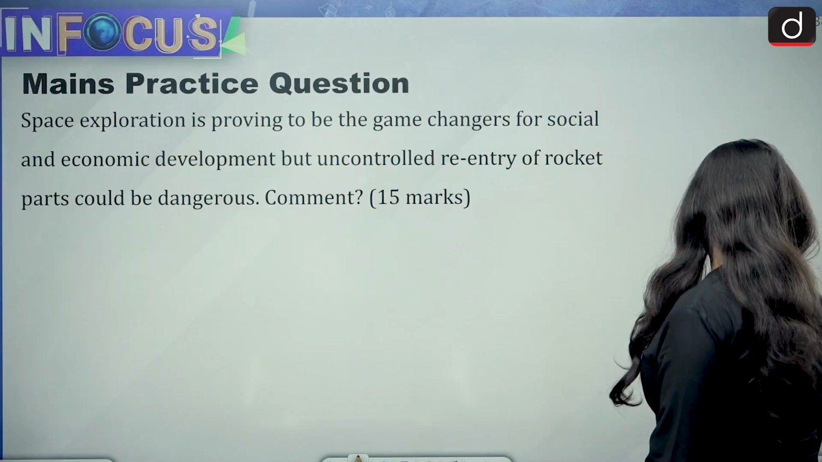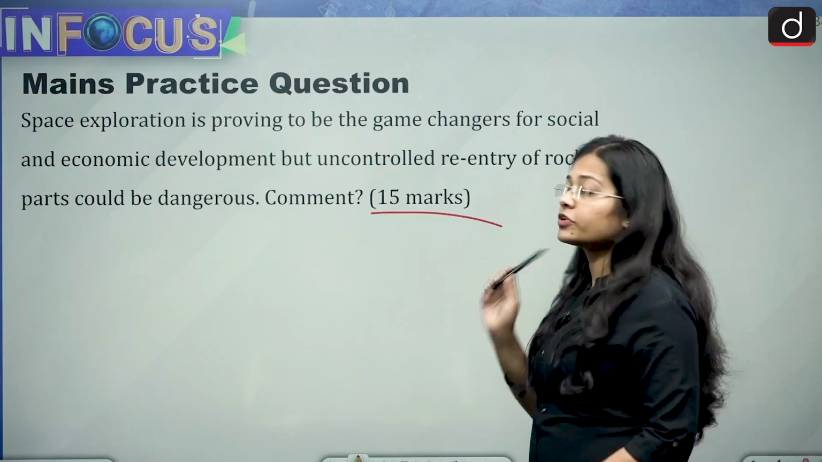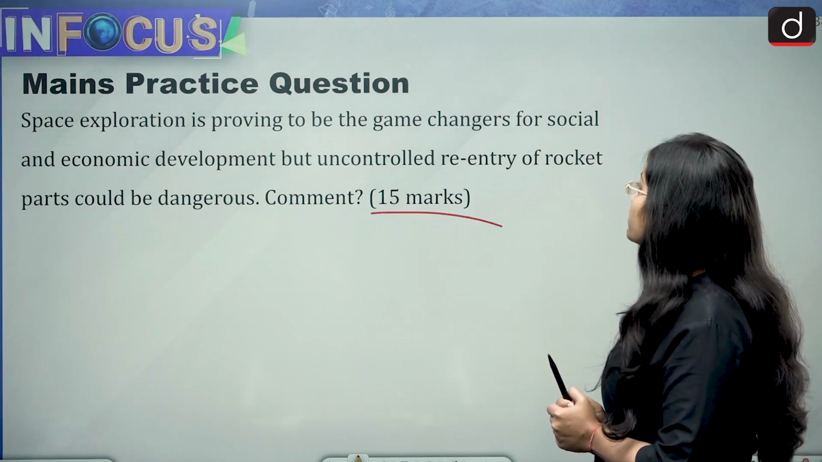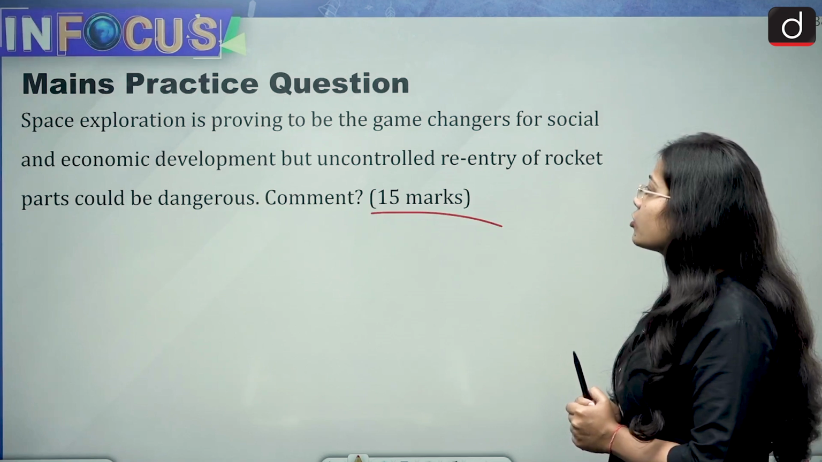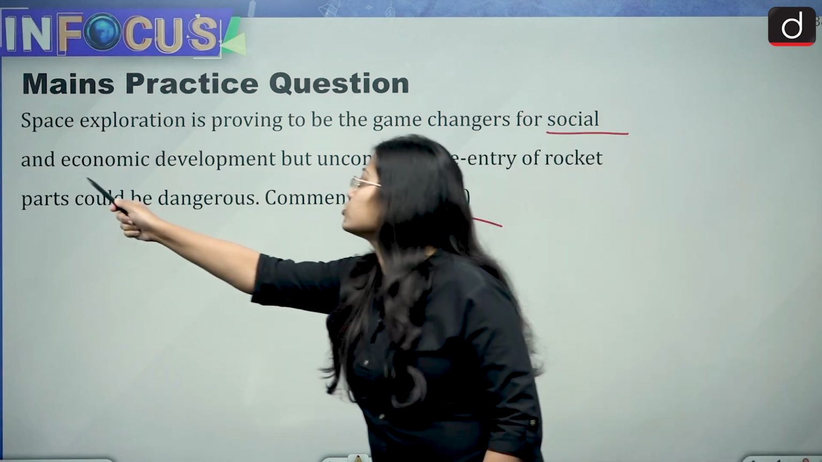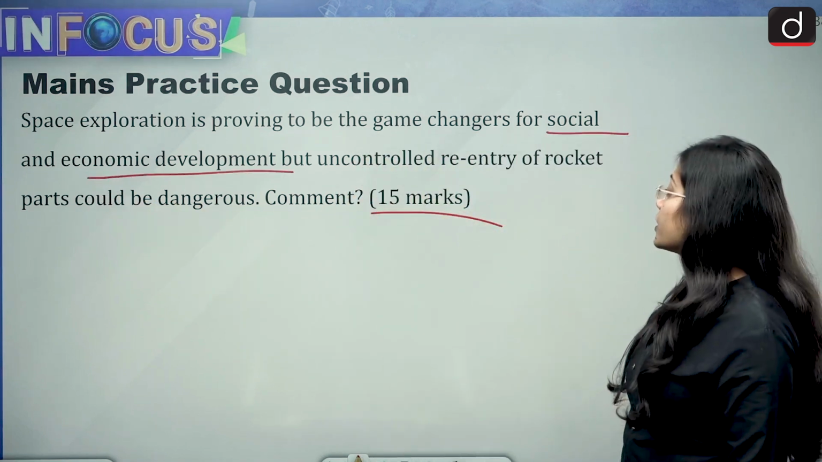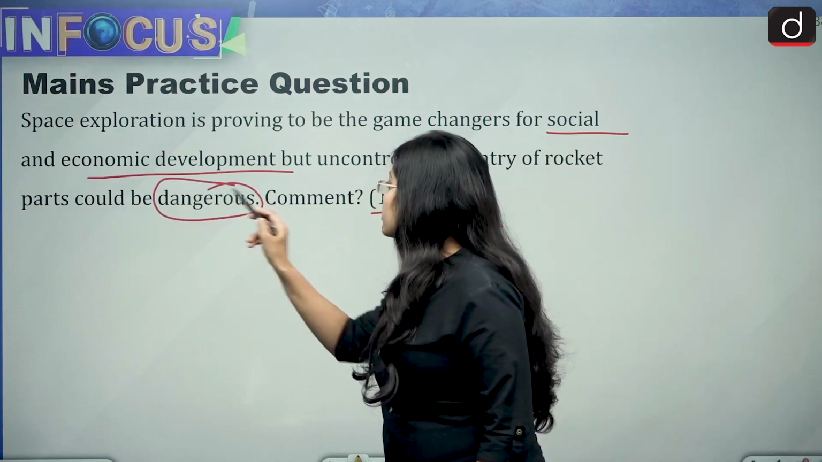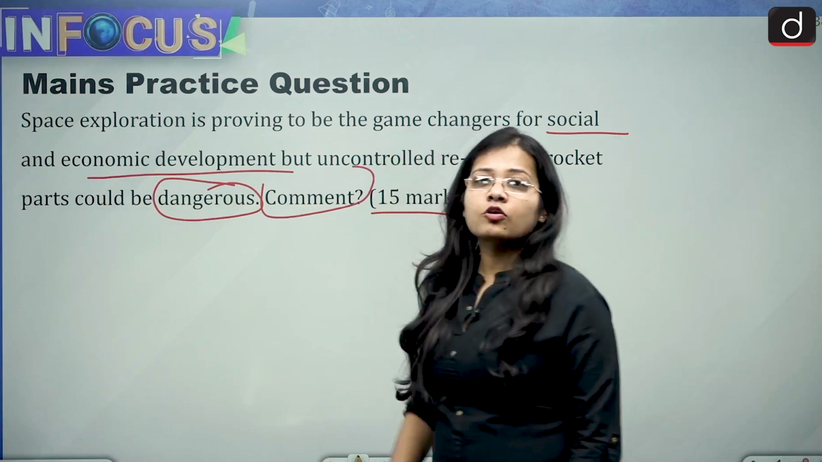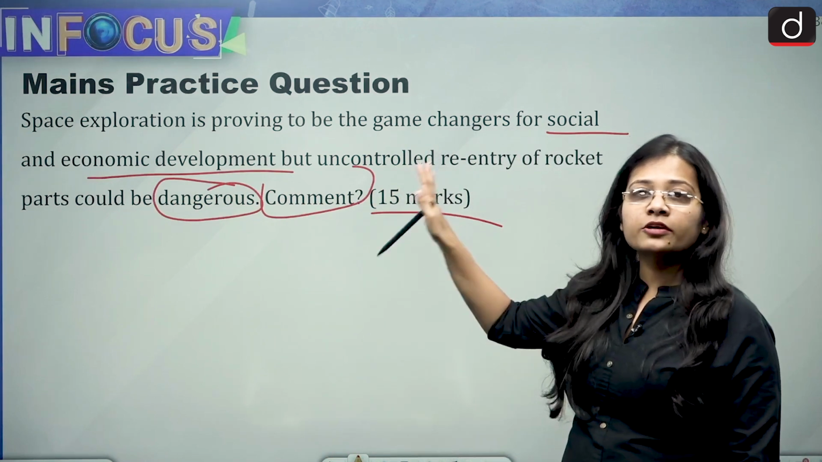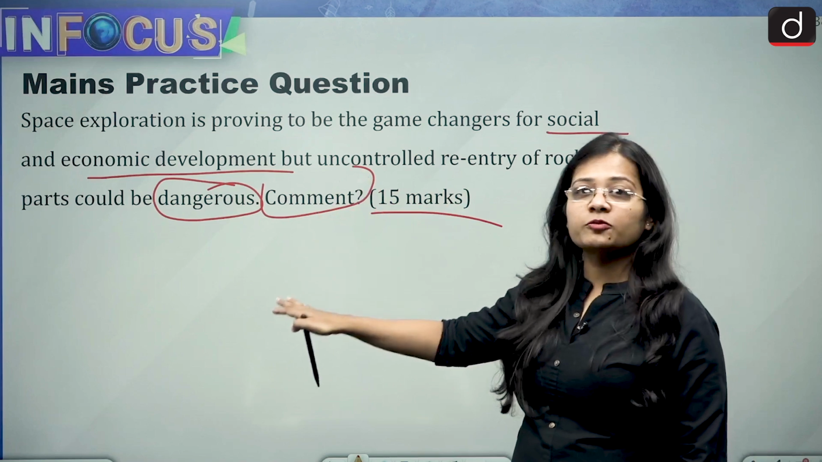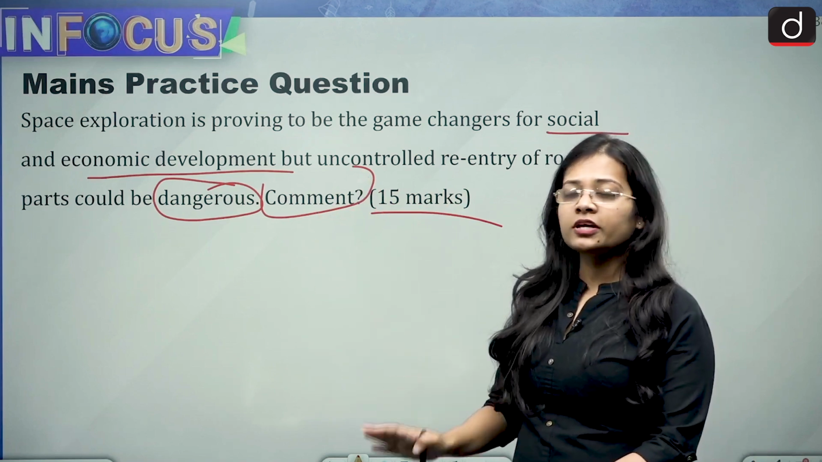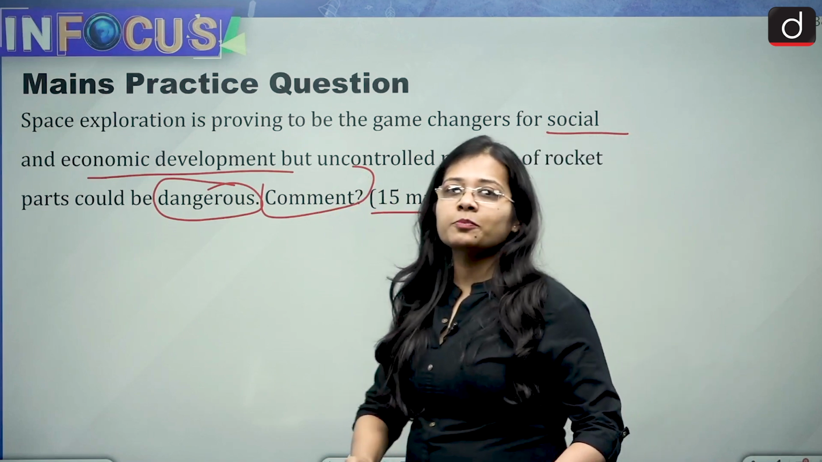And the last aspect is the mains practice question, and this is for 15 marks. It says, space exploration is proving to be a game changer for social and economic development, but uncontrolled re-entry of rocket parts could be dangerous. Important words are social and economic development. The command given here is comment. So see the command, think about what important aspects you have to write in the question, and then try to write down the answer and do your answer writing practice.